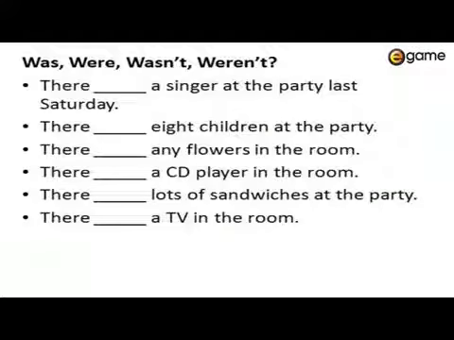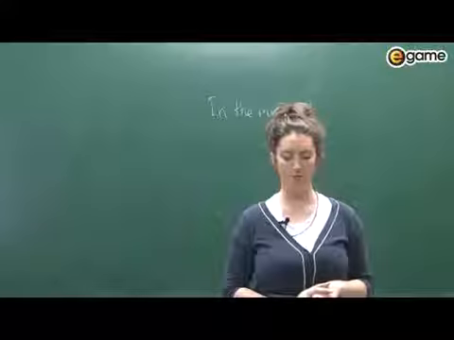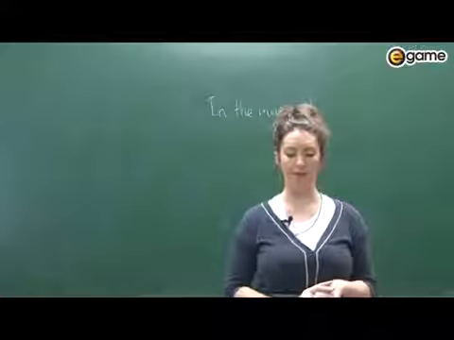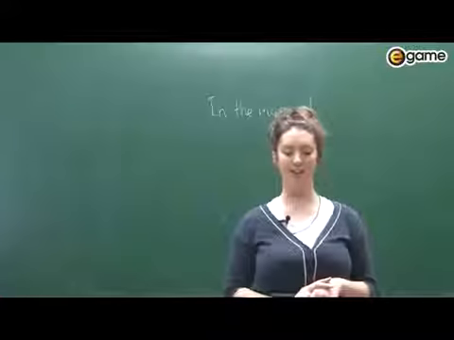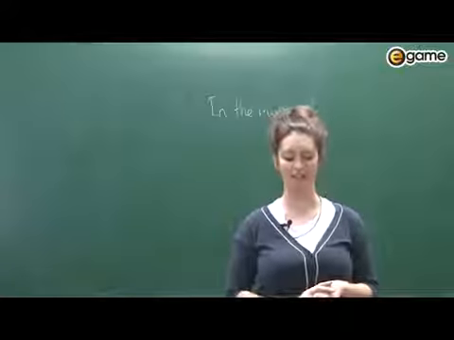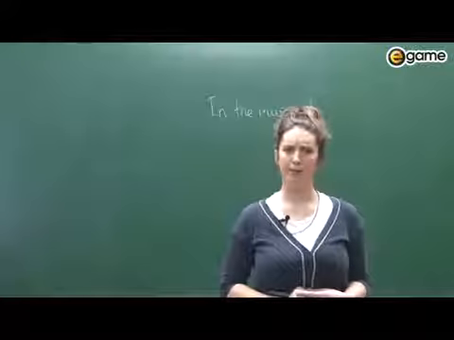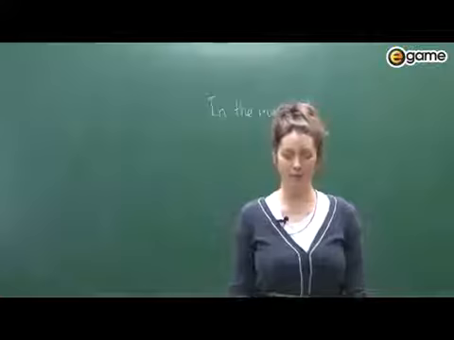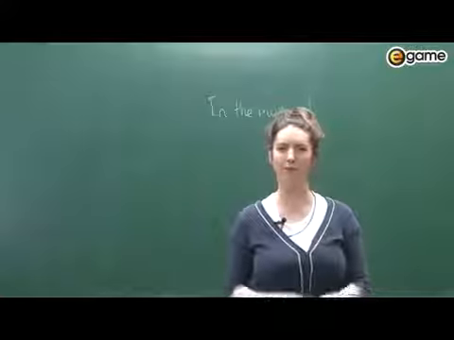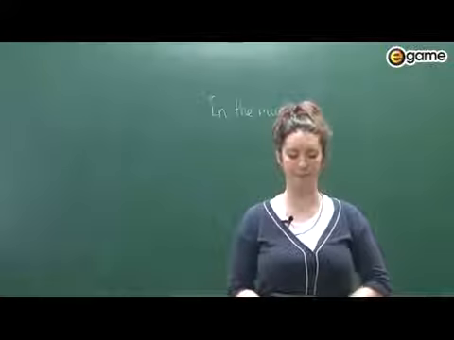There were 8 children at the party. So 8 children, plural. 8 is more than one. So we could say there were. There were 8 children at the party. We wouldn't usually state an amount using the wrong amount, so we wouldn't say there weren't 8 children at the party. We would say how many there were. So there were 8 children at the party.